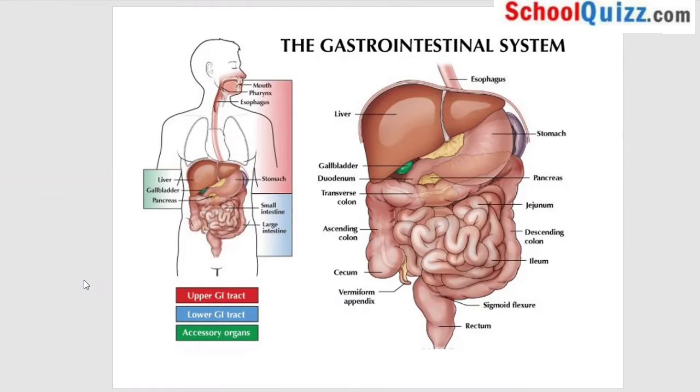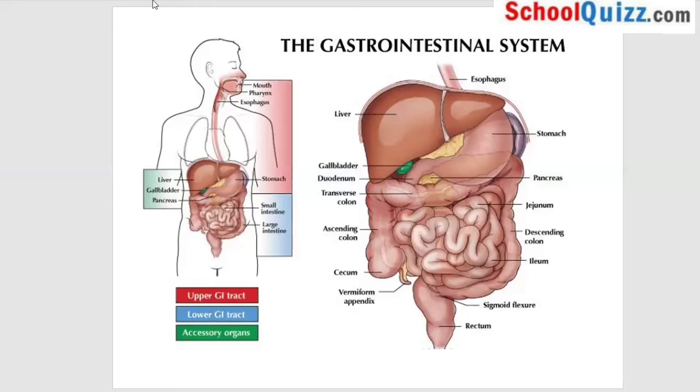Good evening. The topic for today's lecture is the gastrointestinal system. Before actually starting with what different parts are present in the gastrointestinal system, let us first look at how our gastrointestinal system looks like. Here you can see in this picture on the right hand side